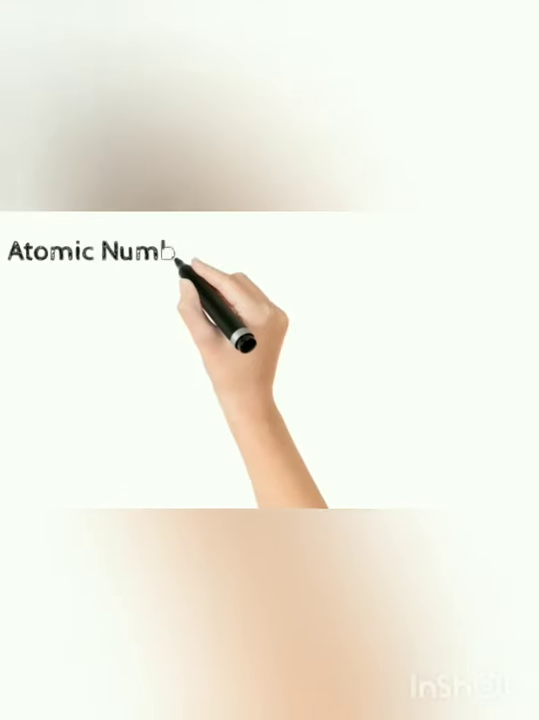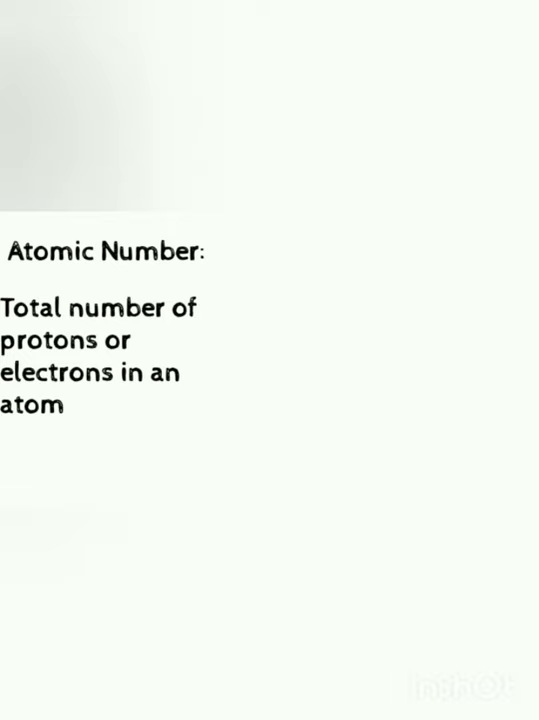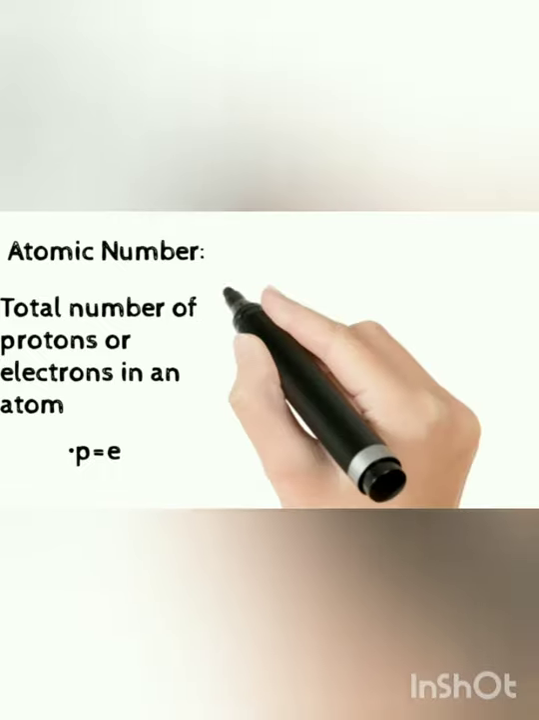Let's move on to atomic number. What is the definition of it? Total number of protons or electrons in an atom. It may be the number of protons or it may be the number of electrons. Note that the number of protons is equal to the number of electrons.